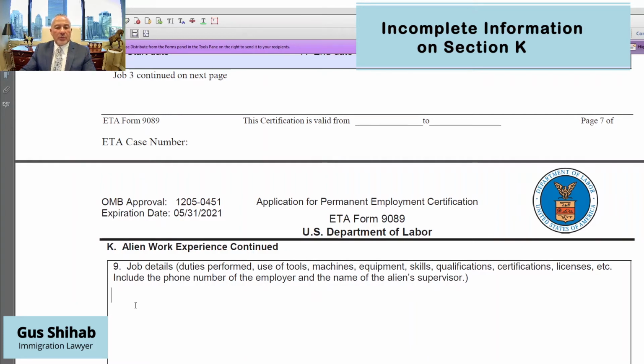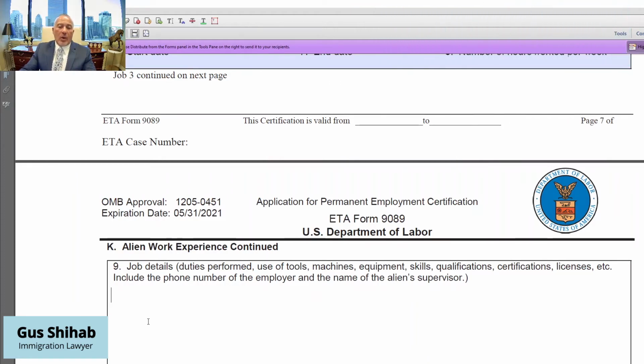So all of those, the licenses, courses that were required in special skills, any specific skills that were required, such as software engineering languages or any experience, must be listed in section K, all of it, in order to show the analyst that the foreign national is qualified for the job.